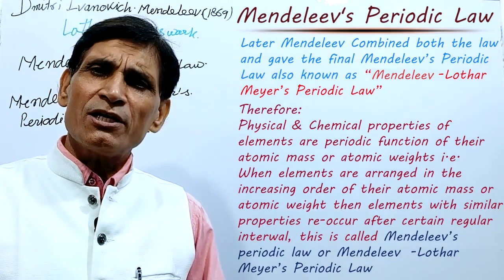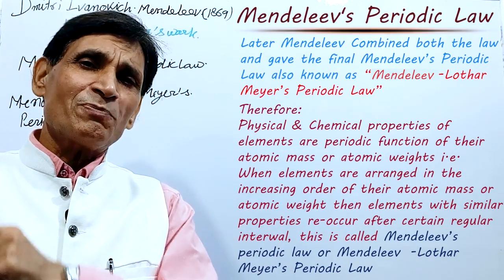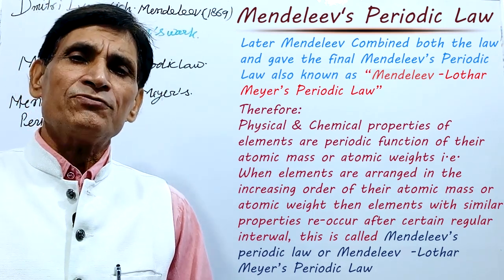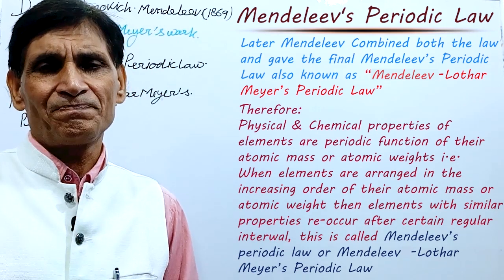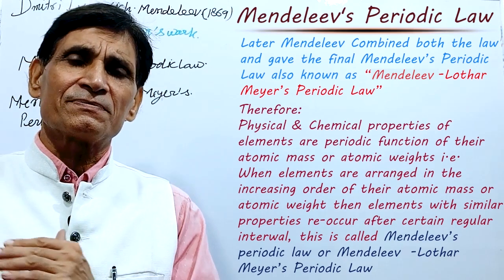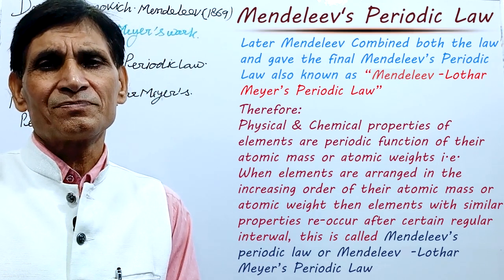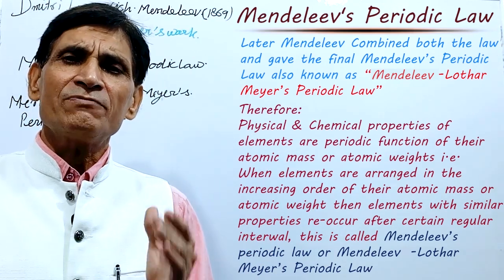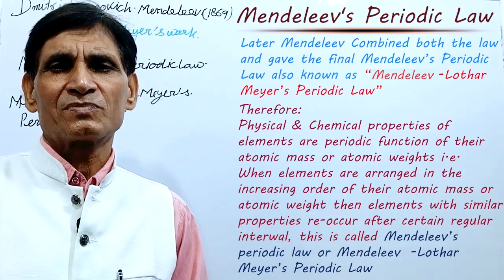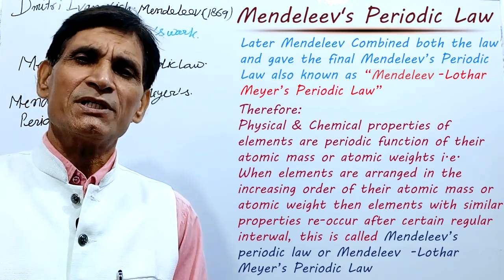What is this Mendeleev's periodic law? Physical and chemical properties of elements are periodic function of their atomic mass or atomic weights. That is, when elements are arranged in the increasing order of their atomic mass or atomic weight, then elements with similar property reoccur after certain regular interval. This is called Mendeleev's periodic law or Mendeleev-Lothar Mayer's periodic law.